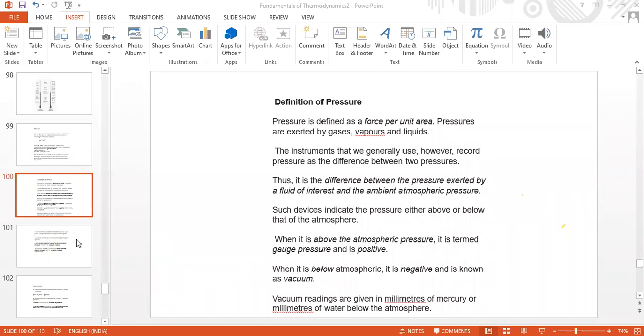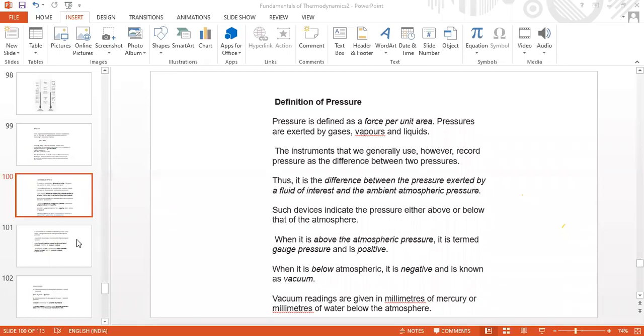So that's why I have taken this pressure also before entering into the first law of thermodynamics. All these are basics which may be considered beyond the syllabus, but learned concepts, which we had all studied at a very preliminary stage.